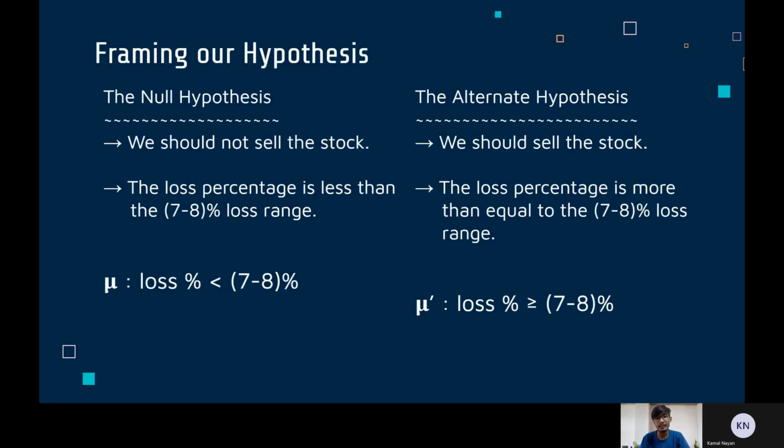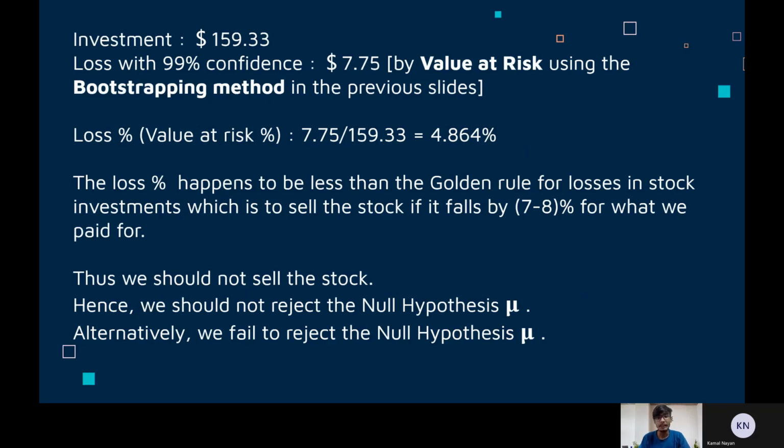Alternatively, we could say that the null hypothesis is that the loss percent is less than the 7 to 8% margin, and the alternate hypothesis is that the loss percent is more than or equal to the 7 to 8% margin. We have our investment and data loss from which we can calculate our loss or value at risk percentage. It seems that the loss percent is 4.864, which is well below the 7 to 8% margin. Hence, we cannot reject the null hypothesis, and thus we do not sell.